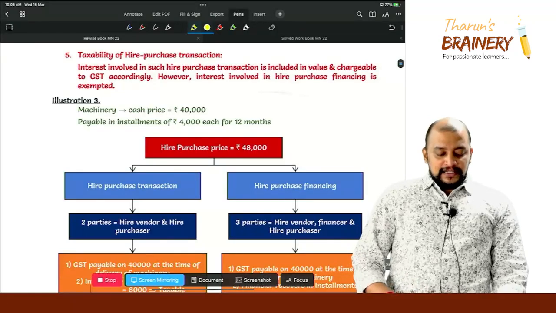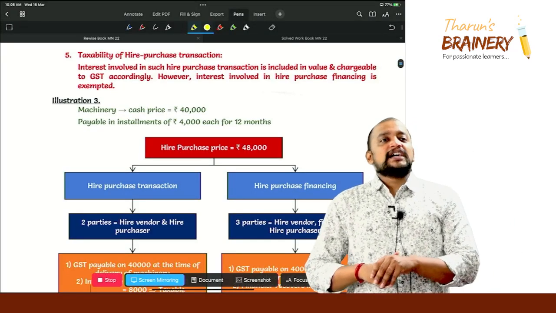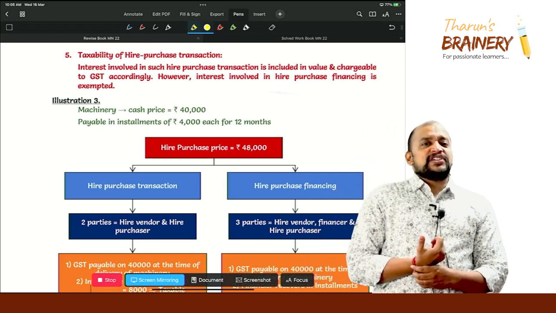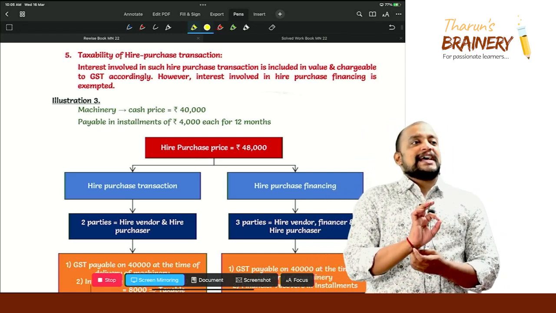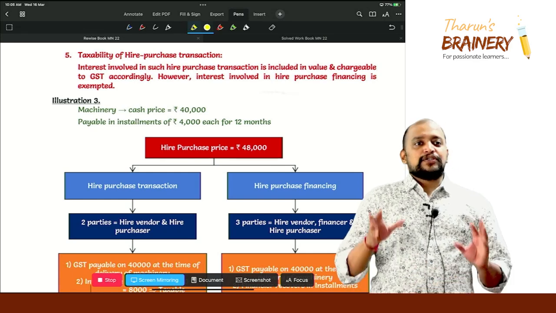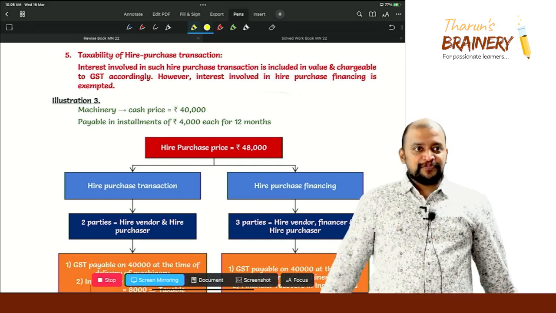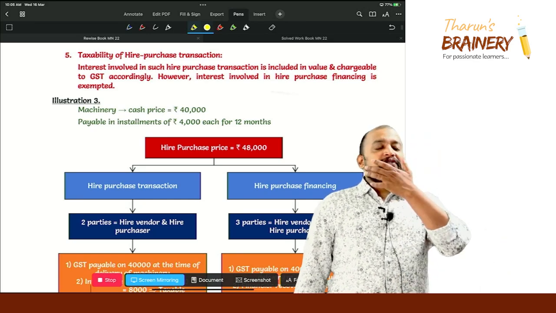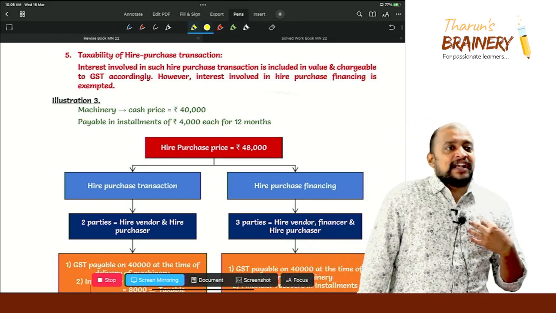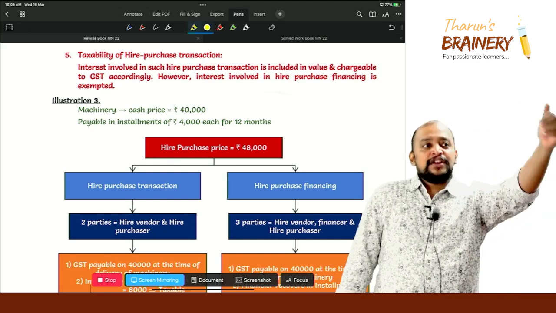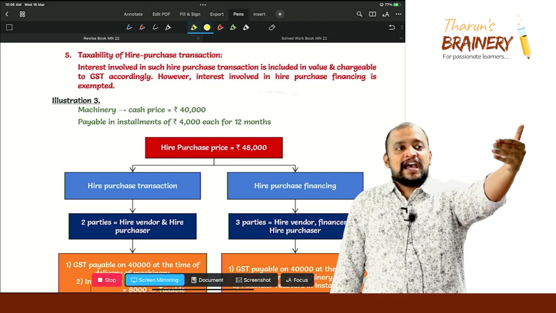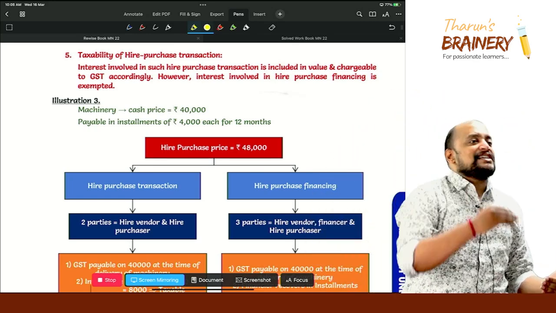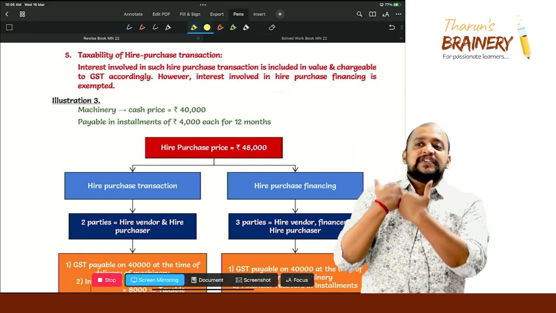Then, taxability of hire purchase transaction. Listen. Hire purchase transaction versus hire purchase financing. So this difference we need to know. What happens in a hire purchase transaction? There will be two parties, hire vendor and hire purchaser. So you will be taking the asset on hire purchase. You will be paying installments. Upon payment of the last installment, I will transfer the title to you.